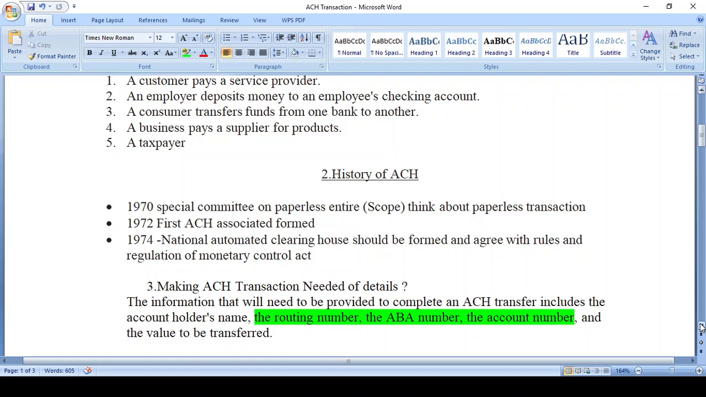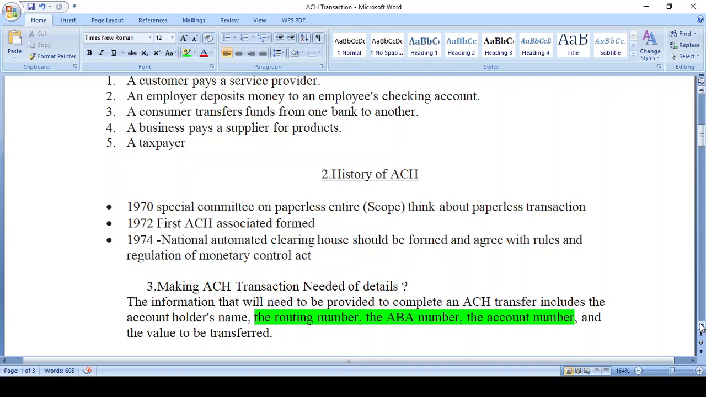What are the needs? When you initiate an ACH transaction, what details are required from the sender side? You need your routing number, ABA number and account number. These are the details you require. Only after you have these valid details can you proceed with the ACH transaction. Do you know the difference between routing number and ABA number?